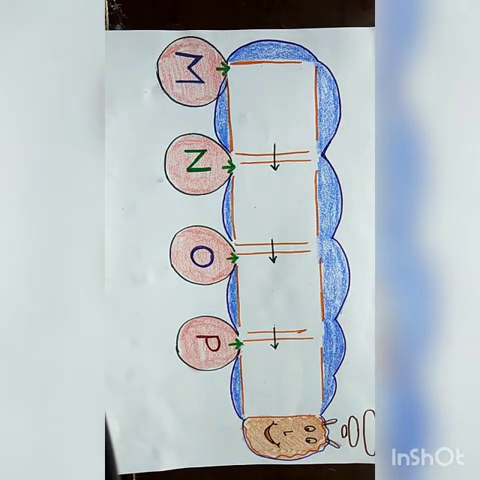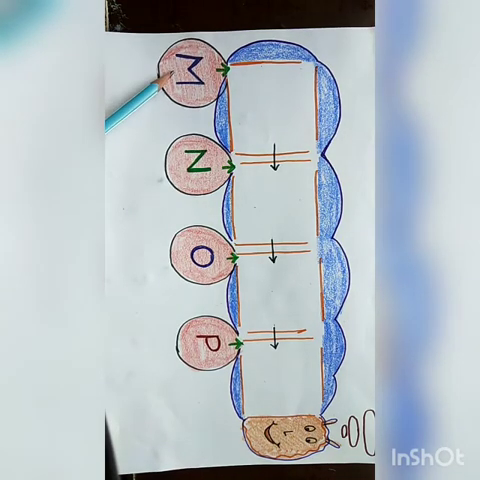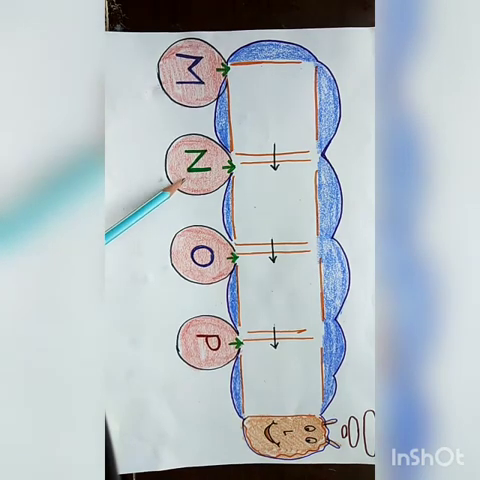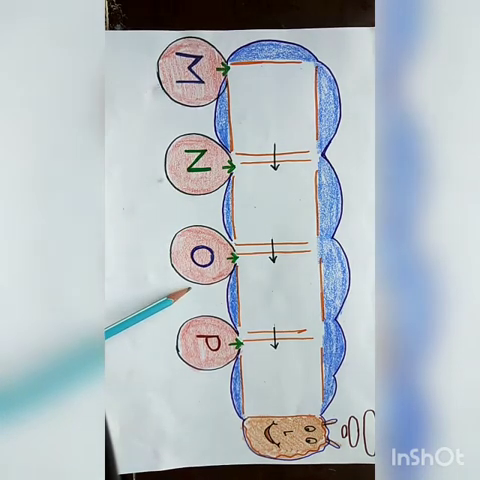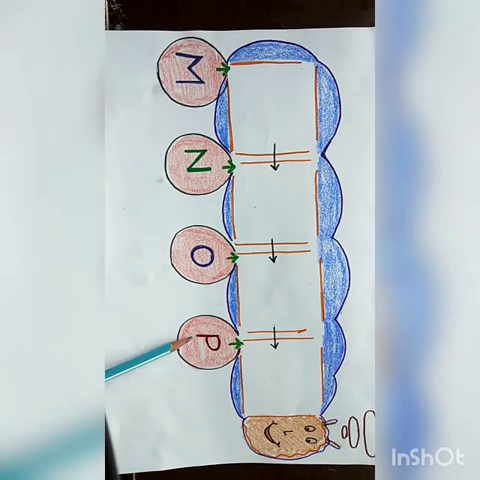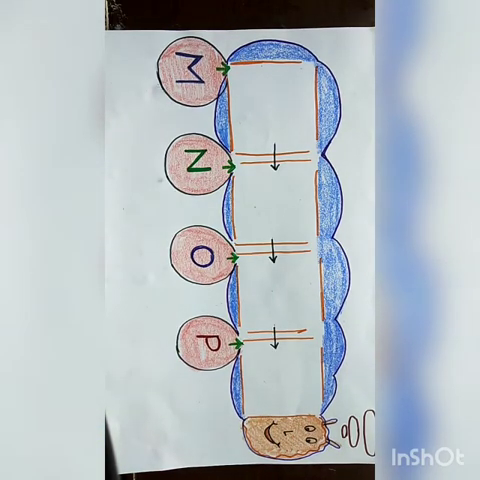Now we will read the letters. So read with me the letter in the tire. M. M for monkey. Then N. N for nest. Then O. O for owl. Then P. P for peacock. Now what you have to do, when I count 3, you will start the game.